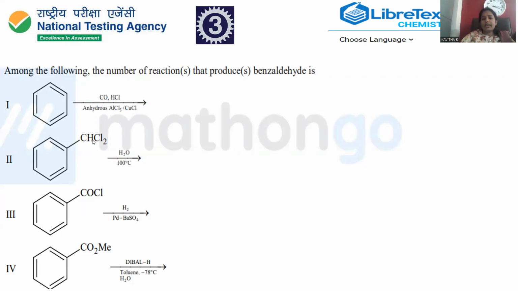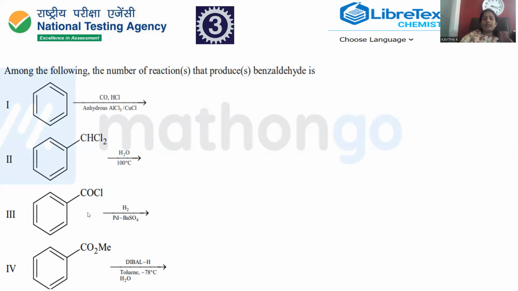Let me repeat again. Dichlorophenylmethane is the compound which can be hydrolyzed at 100 degrees centigrade. Whenever hydrolysis is carried out on the same carbon, you can put two hydroxy groups; chloro will be replaced with hydroxy. Two hydroxy groups on the same carbon are highly unstable and sterically strained, so it is immediately dehydrated, giving rise to the aldehyde as the product. And this is called benzoyl chloride.